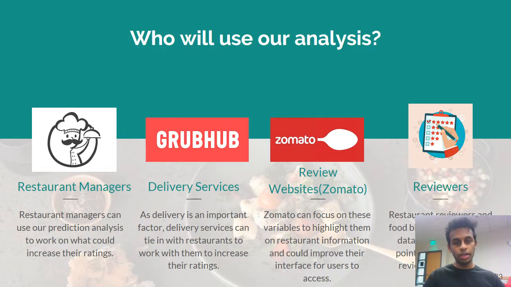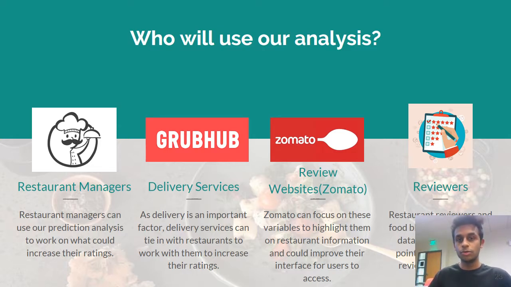So to add to that, who will be using this predictive analysis? So basically, there are four targeted people or factors who are going to be using our analysis. The first being restaurant managers. Restaurants can use this kind of analysis to see what makes their restaurant better rated. Then there are delivery services like Grubhub or Toptable.